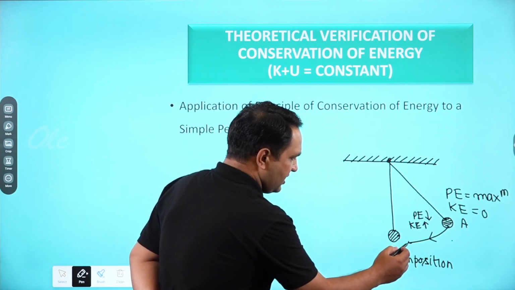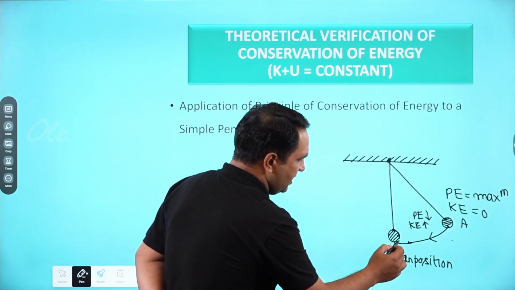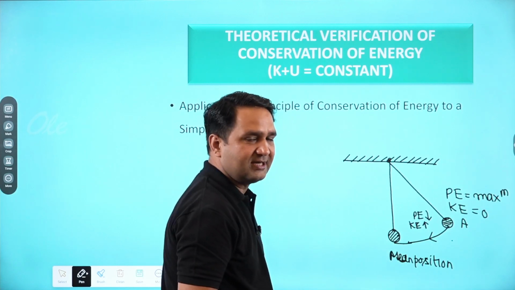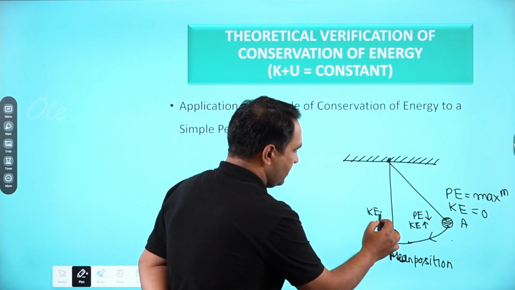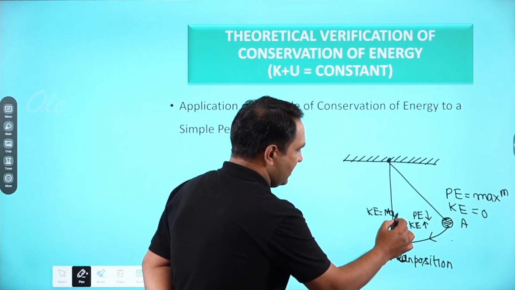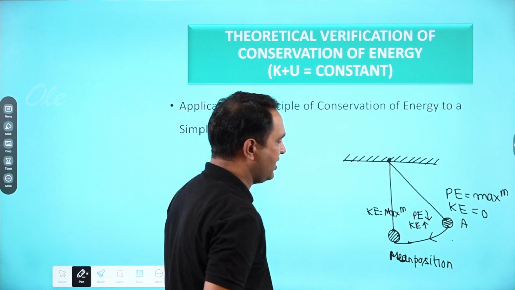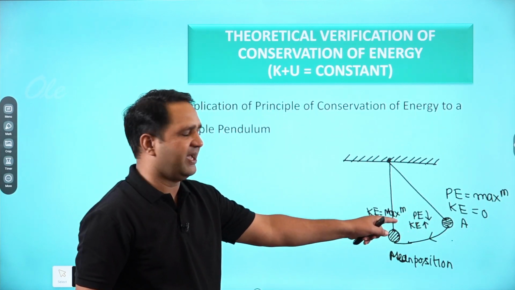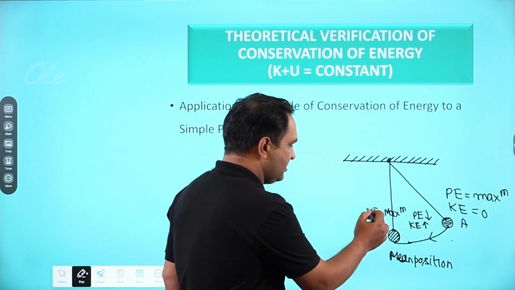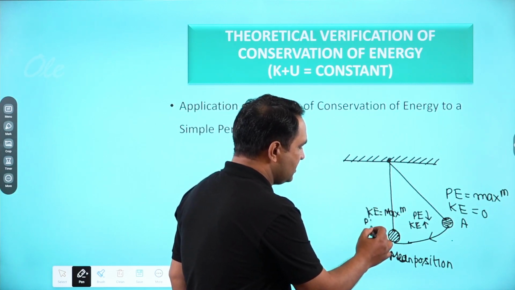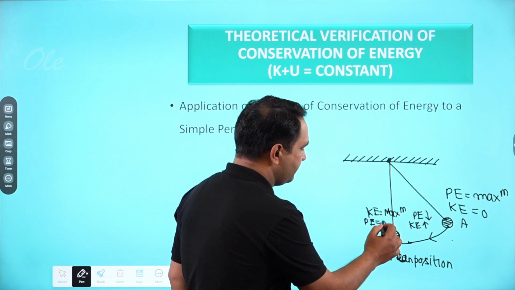When we reach the midpoint, the mean position, the kinetic energy will be maximum. Means all the potential energy has been converted into kinetic energy. So kinetic energy will be maximum, but potential energy will be 0.